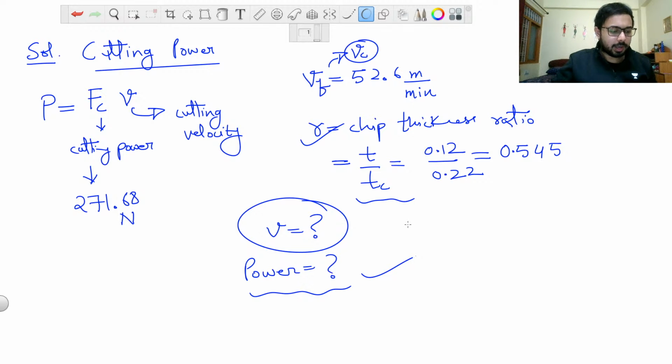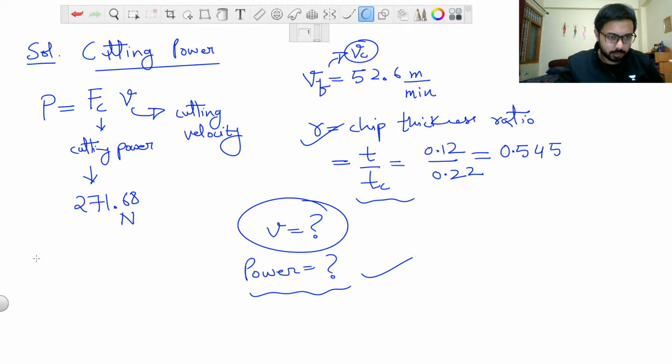I am going to give you the formula to calculate cutting velocity in a matter of 20 seconds now. You can calculate it by using this chip thickness ratio that I have calculated here.